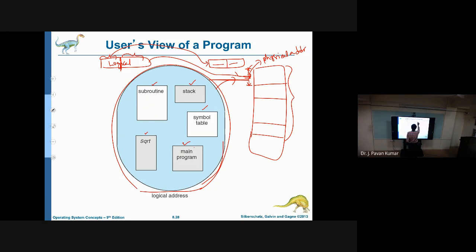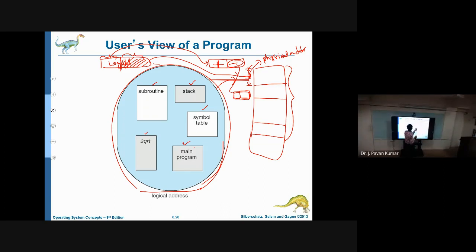Now we see whether the offset goes beyond the limit or not. If it is not going beyond, then it is a valid offset, and we take the base address. We copy the base address, then the offset, the second portion of the logical address, is added to it, so that we get the corresponding address.